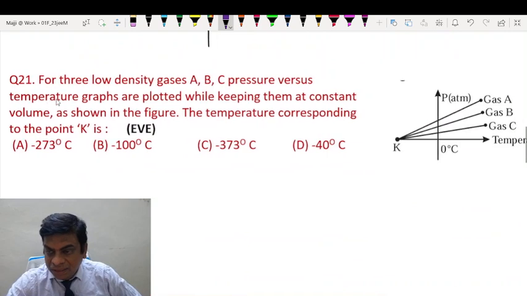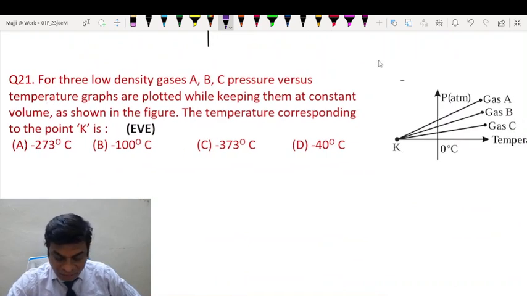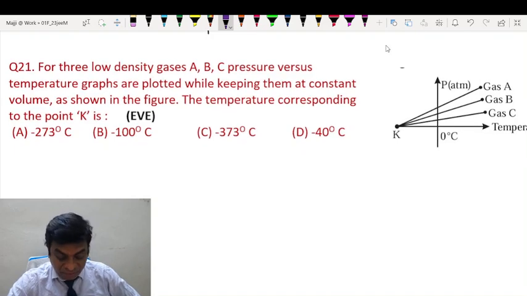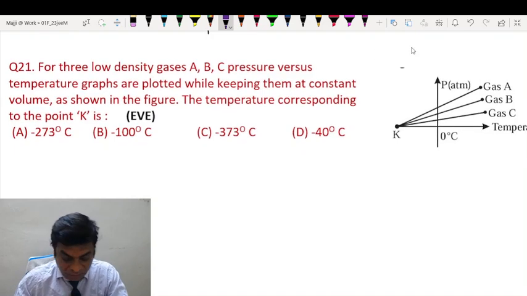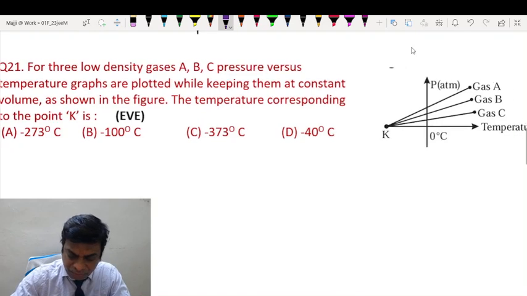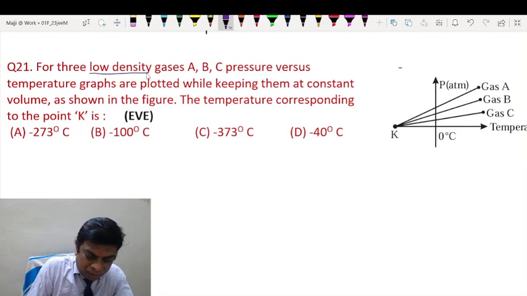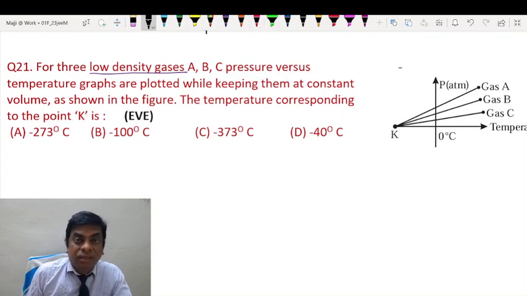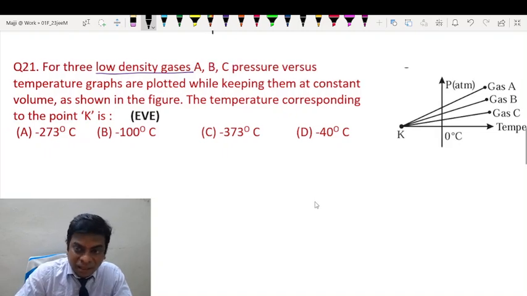For 3 low density gases A, B, C, pressure versus temperature graphs are plotted while keeping them at constant volume as shown in the figure. The temperature corresponding to the point K is. Now notice the word low density, students. When a gas has low density, it behaves more like an ideal gas, or its behavior is closer to an ideal gas. So we have to treat it as an ideal gas.